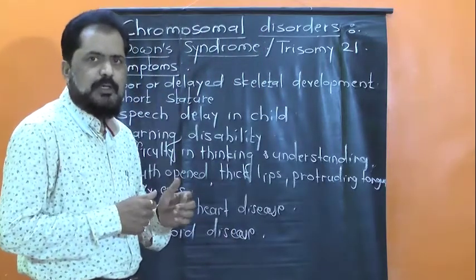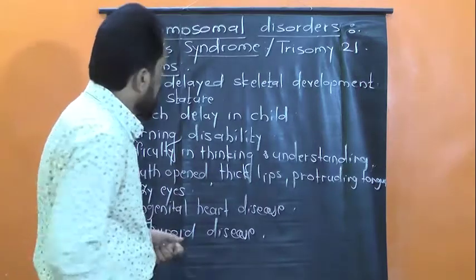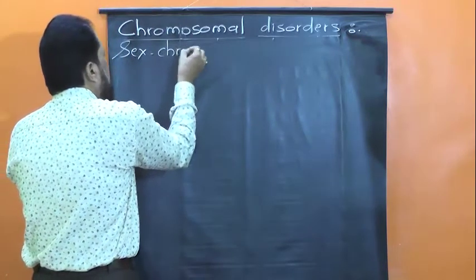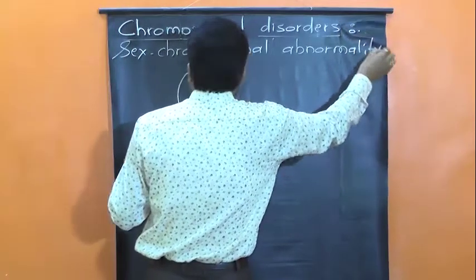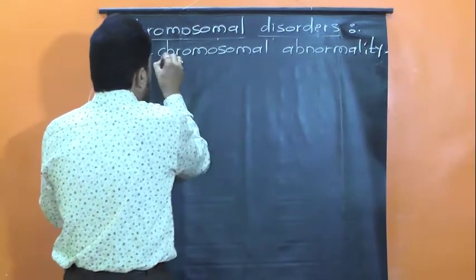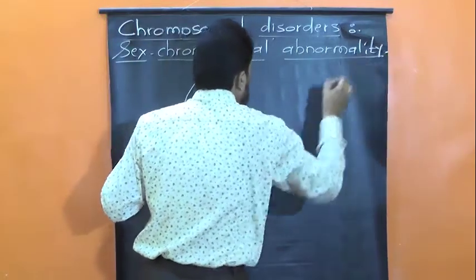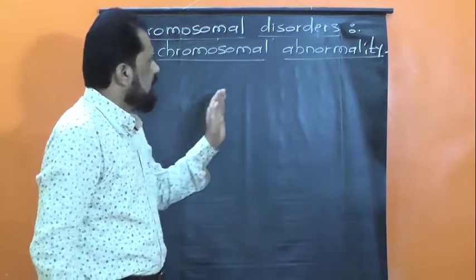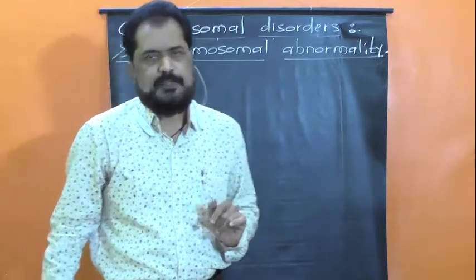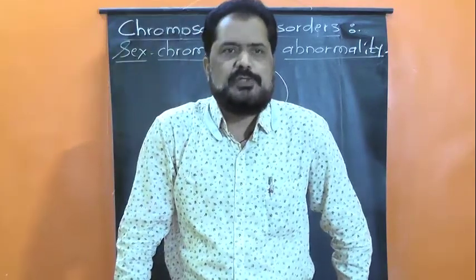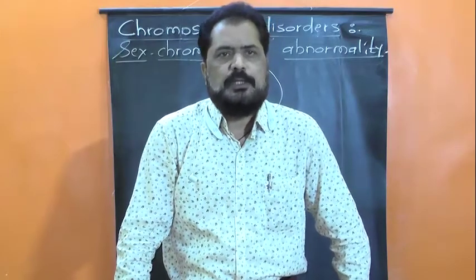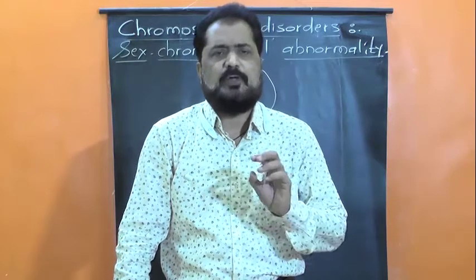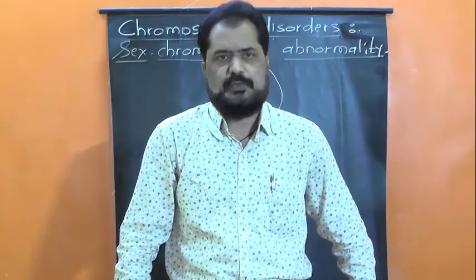Now let us talk about the second disorder, that is Turner's syndrome. Sex chromosomal abnormality. Just now we have completed the study of Down syndrome, and as I told you, Down syndrome is an autosomal disorder, and here we are talking about sex chromosomal abnormalities. It means the abnormalities or disorders develop due to the addition or deletion of a sex chromosome, or there is a certain abnormal change in the number of sex chromosomes.